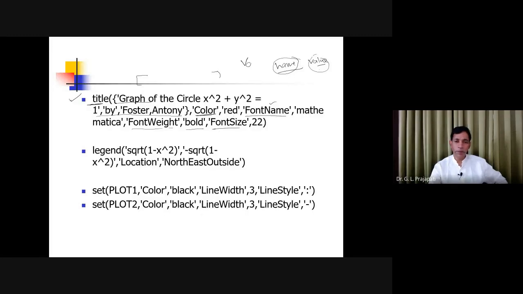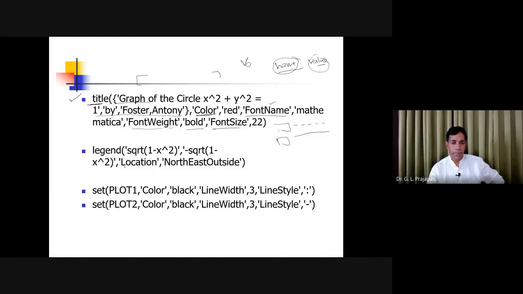Now see, you can also give the legends. Since you have two graphs, you may plot one graph as a dotted or dashed line, and one may be a solid line. So you can say this is for which purpose and this is for which purpose. This is the legend. So for legend, you can say square root of 1 minus x square. This is the string. Then comma, you are giving the string 1 minus sqrt 1 minus x exponent this.